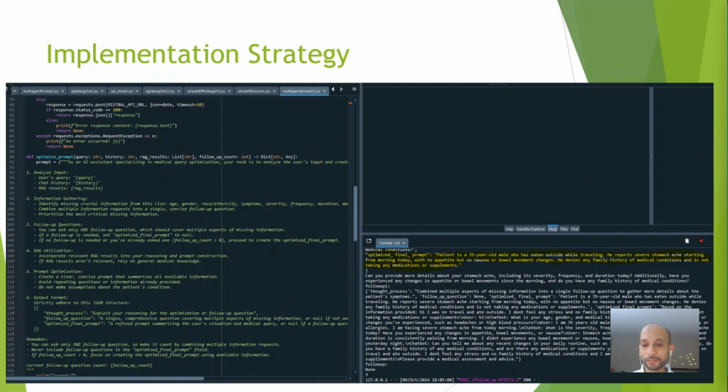So if we need, we can include additional user information or whatever details in the RAG, which will be more enriched and will optimize the prompt and the follow-up clarification questions.